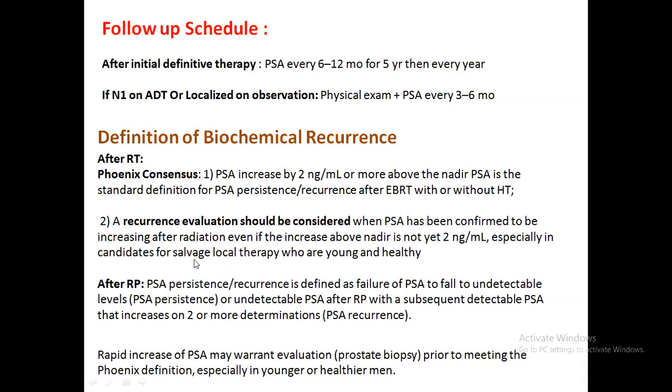But when you have already given a salvage local therapy, for example salvage RT or salvage surgery, you might not wait for it to increase by 2 nanogram per ml. Rather, when the PSA is increasing, you might go for further investigation of the patient. After radical prostatectomy, PSA persistence or recurrence is defined as the failure of the PSA to fall to undetectable. If it is more than even 0.2 nanogram per ml and it is increasing on succession, you might go for further investigations.